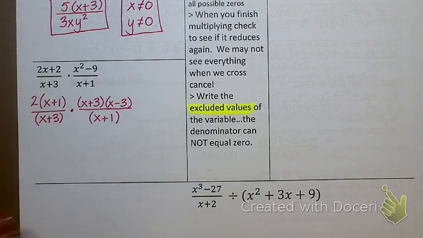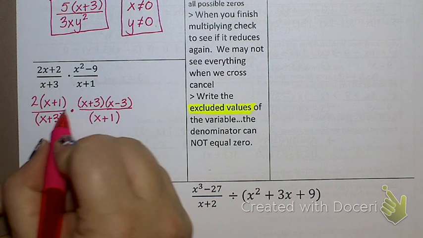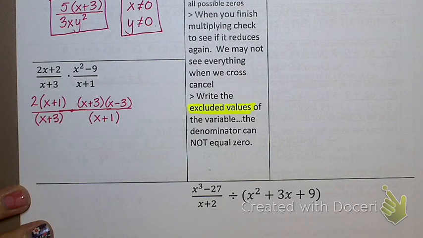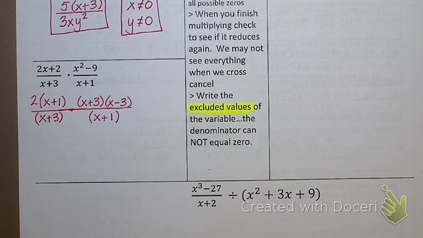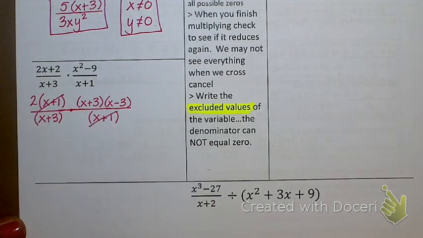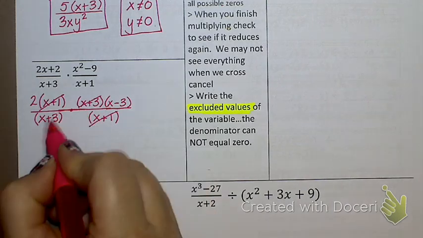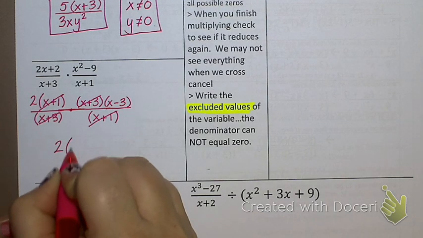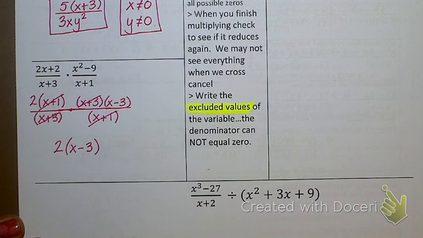Okay, ready for the multiplying step? Remember this difficult step? Whew. That was rough. I know. Now, I can cancel anything on top with anything on bottom as long as it follows my rules. They have to be parentheses that match exactly, or something outside with something outside. So do I have parentheses top to bottom that match exactly? No. I have x plus 1 and x plus 1. What else? X plus 3 and x plus 3. Anything else? No. So, do I have anything on the bottom? No. So I have 2 on the top, and then x minus 3. I do not need to write anything on the bottom if there's nothing left there.